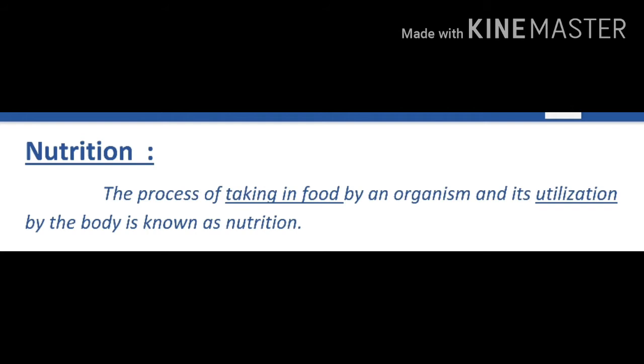Now we see in a simple way how to define nutrition. The process of taking in food by an organism and its utilization by the body is known as nutrition. In this chapter, we are learning about how plants take their nutrition: what raw materials plants take to prepare food, and how they utilize them in their body parts to get the nutrition. These are the things we are going to discuss now.